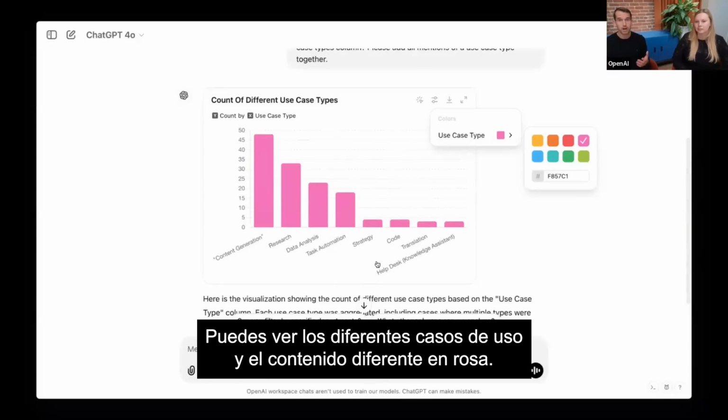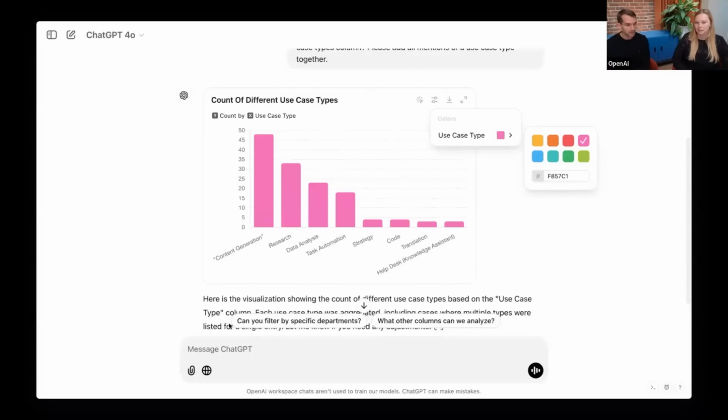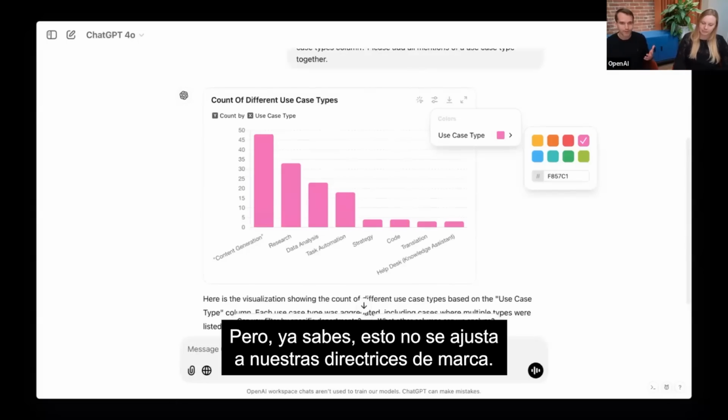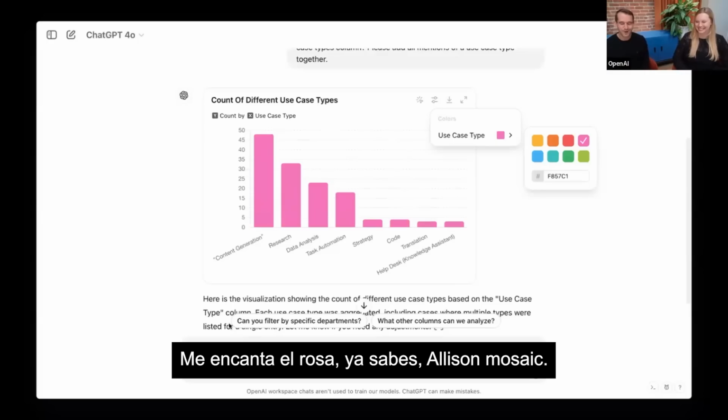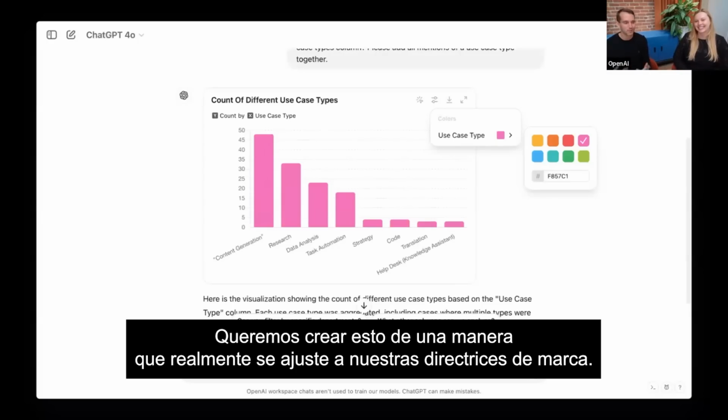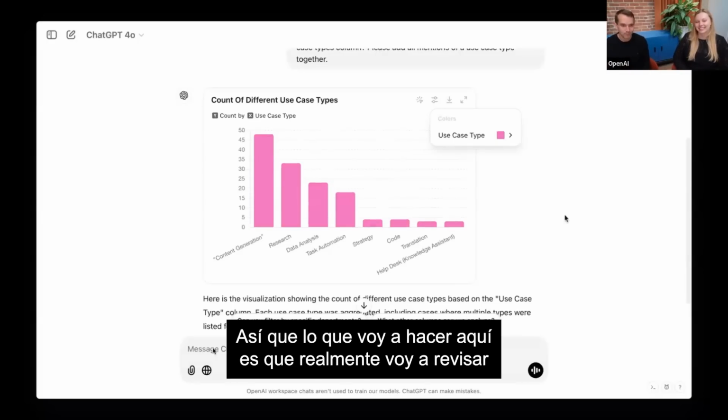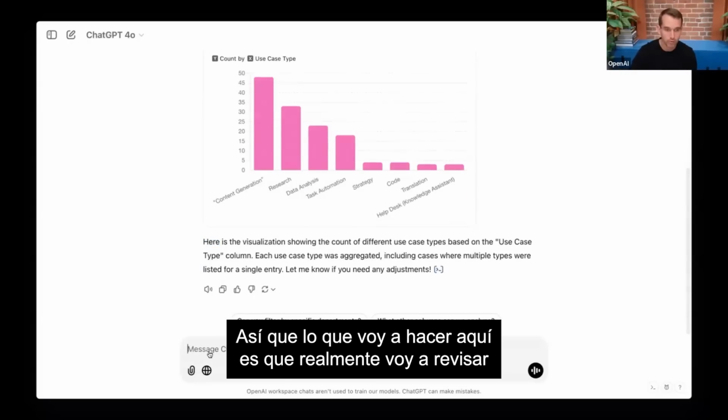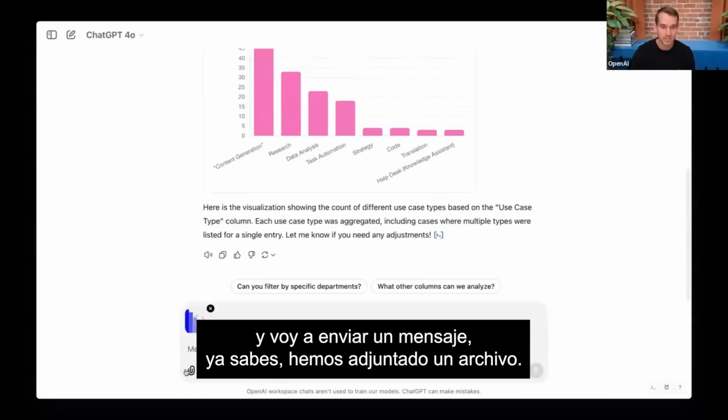So this is great. So you can see the different use cases and the different content in pink. But this doesn't really fit with our brand guidelines. So while I love pink, Allison loves pink, we want to create this in a way that actually fits our brand guidelines. So what I'm going to do here is I'm going to message ChatGPT. I'm going to attach a file.